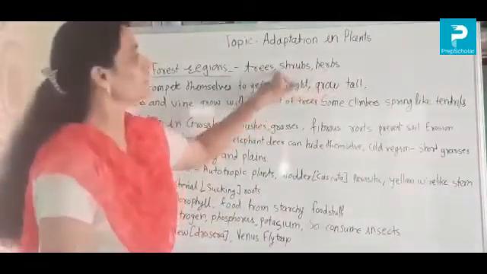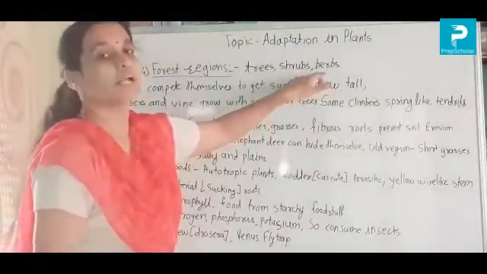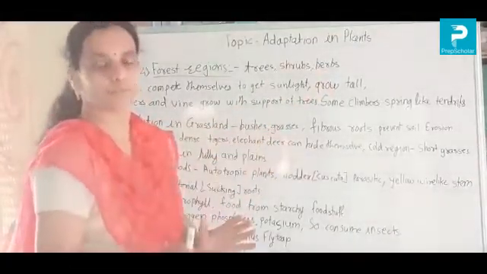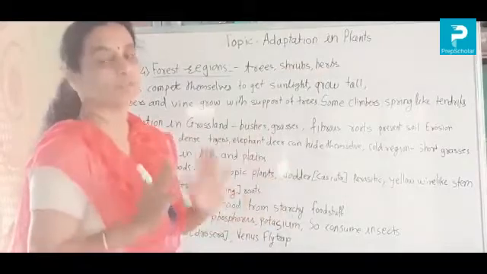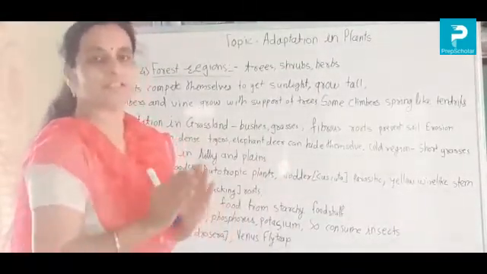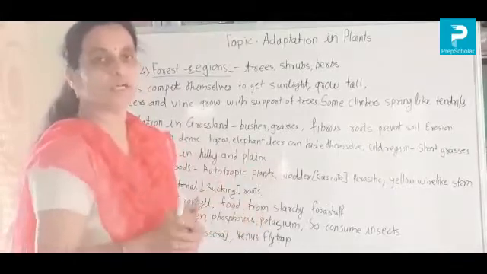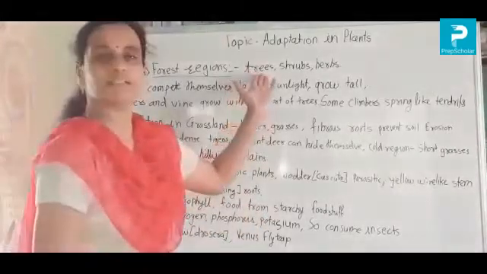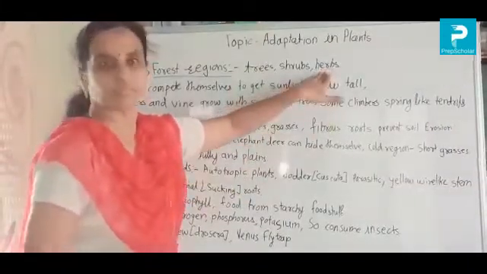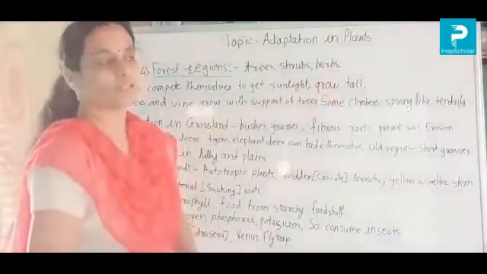That's why the density of plants is more. There are so many plants in the forest. There are trees which are very big, shrubs smaller, and herbs shorter than that.